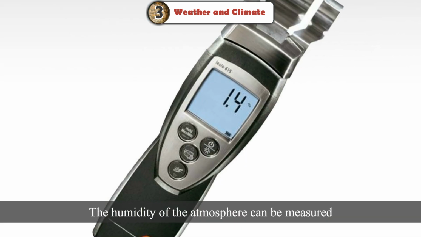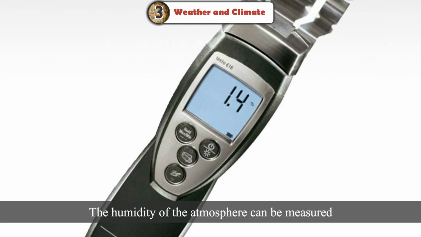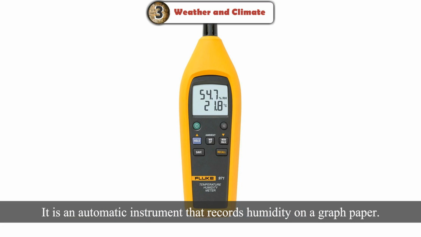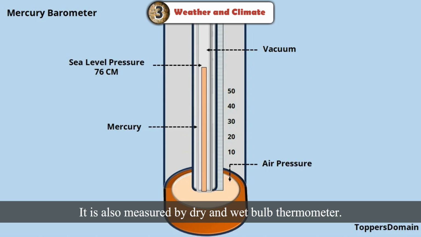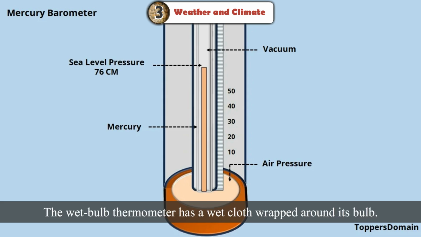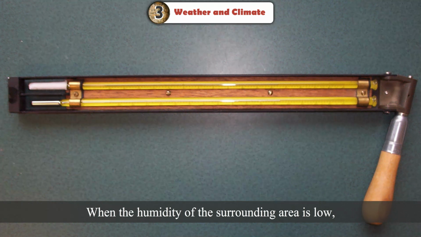Hygrometer. The humidity of the atmosphere can be measured with the help of an instrument called a hygrometer. It is an automatic instrument that records humidity on a graph paper. It is also measured by a dry and wet bulb thermometer. This thermometer consists of 2 thermometers, a dry bulb and a wet bulb thermometer. The wet bulb thermometer has a wet cloth wrapped around its bulb.